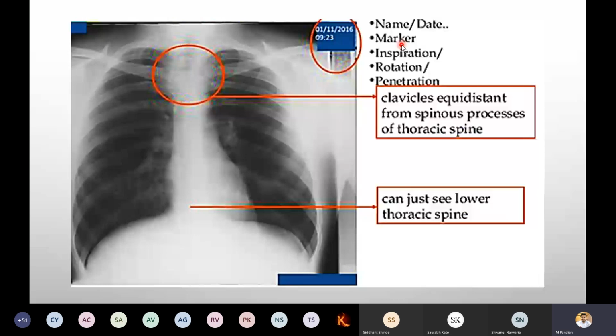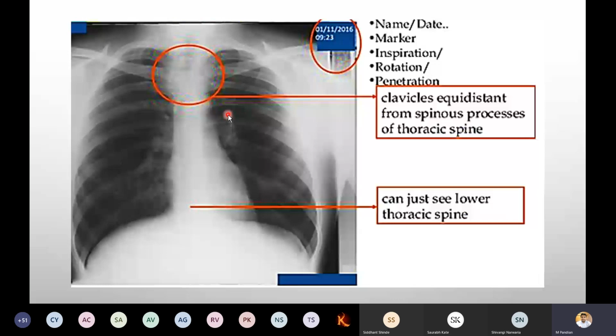And inspiration: when the person takes air into the lungs, that is when the beam should pass the rays. The category denoted by black color in the chest is air filled. If it is expiration, what will be the observation? We will see after this. Rotation means we want to focus on the mid point, that is the clavicle.